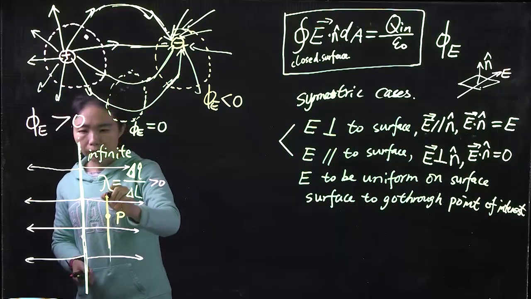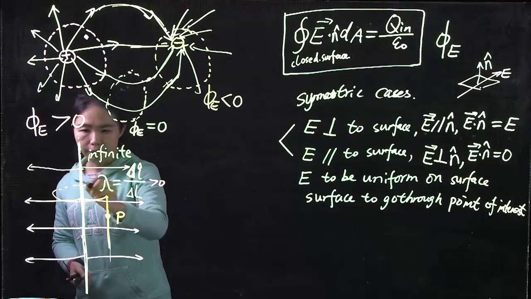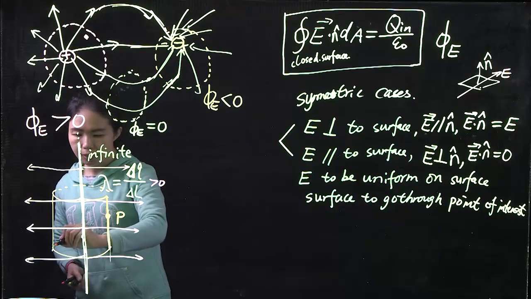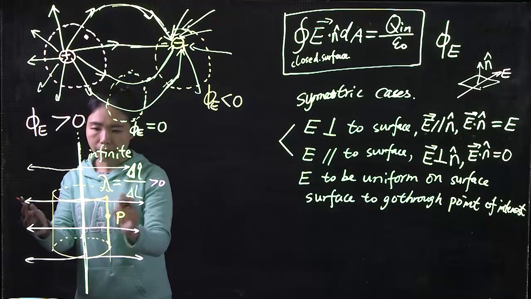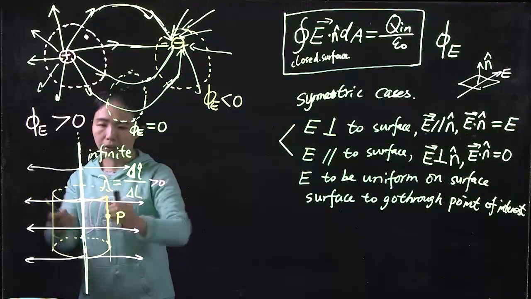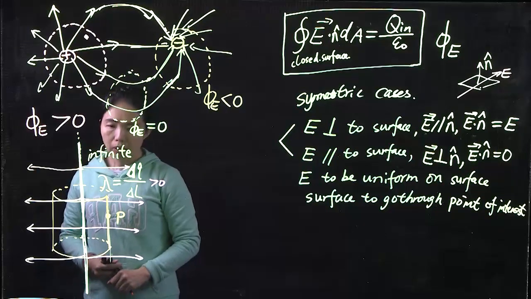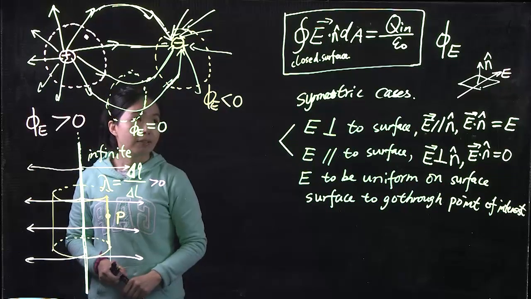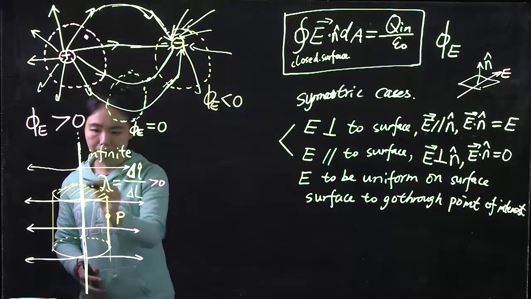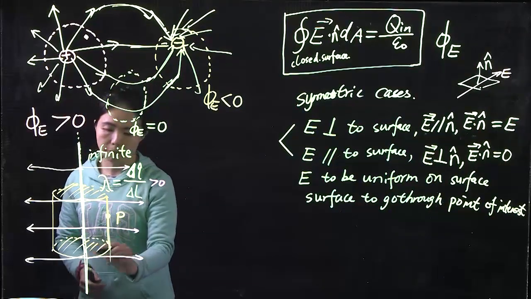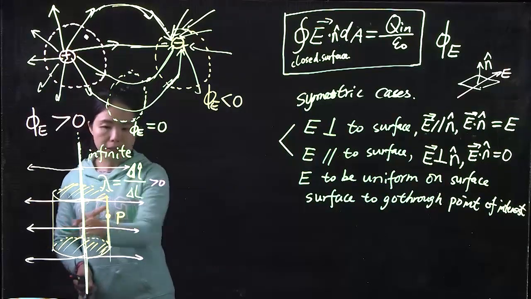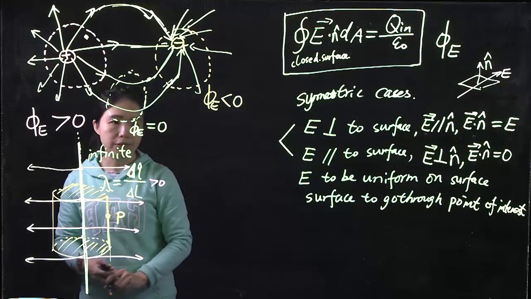So we want a cylinder surface. So the surface of this entire cylinder, everywhere you are having the E field penetrating outward perpendicular to the cylinder. That's not closed yet. For a closed surface, we want to close it with a flat top, and we want to close it with a flat bottom. On the side walls, we have E field perpendicular to the surface.